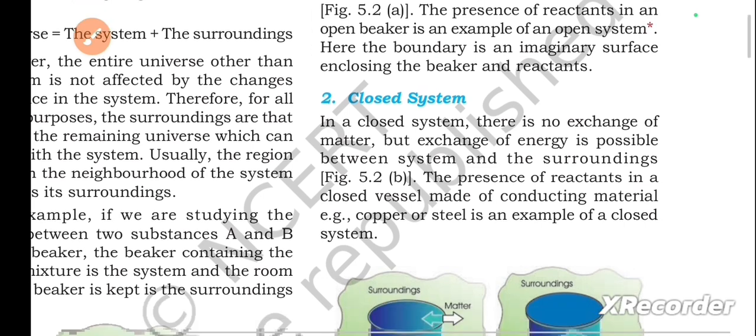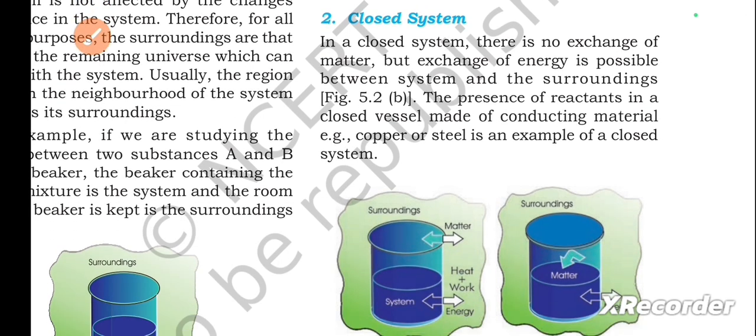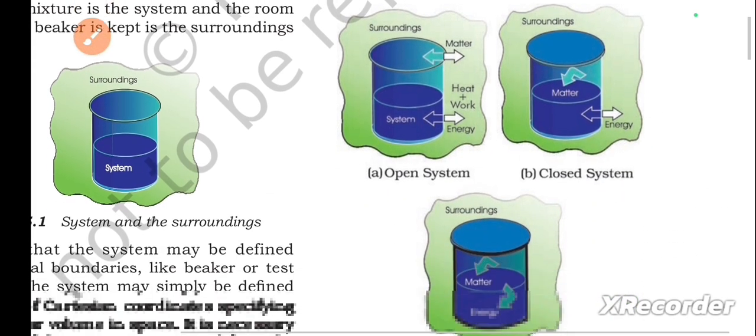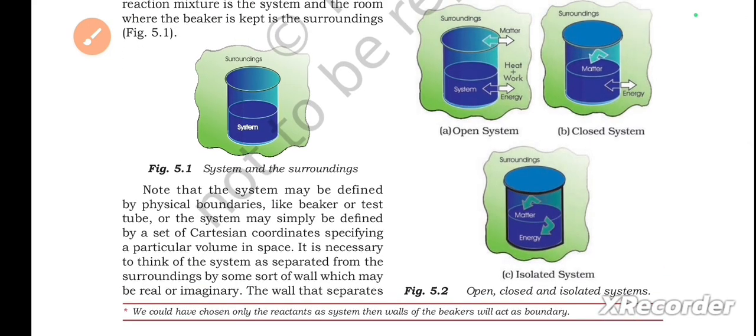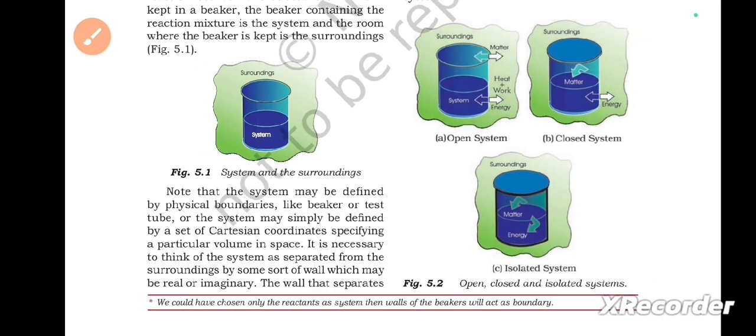Second one, closed system. In a closed system, there is no exchange of matter, but exchange of energy is possible between system and the surroundings. The presence of reactants in a closed vessel made of conducting material, for example copper or steel, is an example of a closed system. So these are the pictures you can see in Figure 5.2. You can pause it and check it.